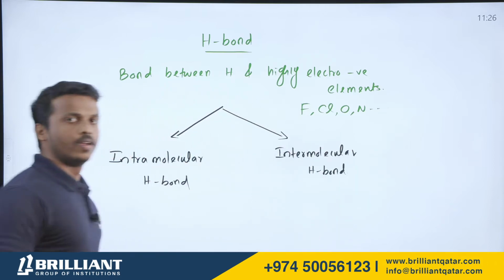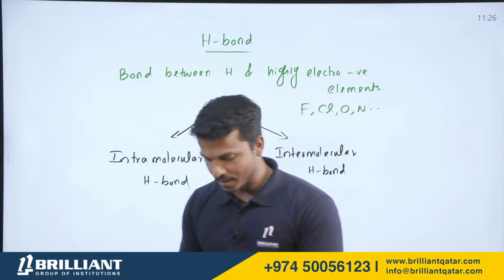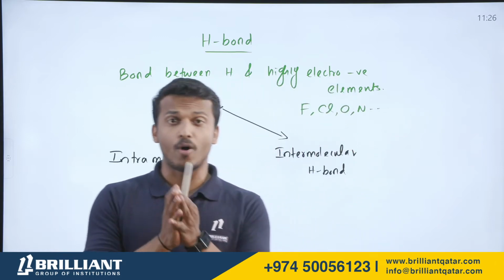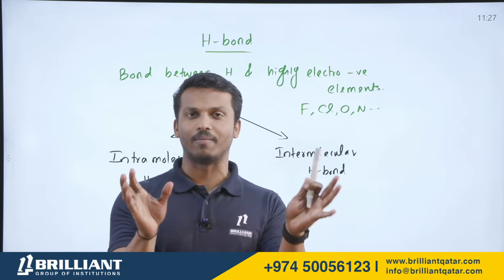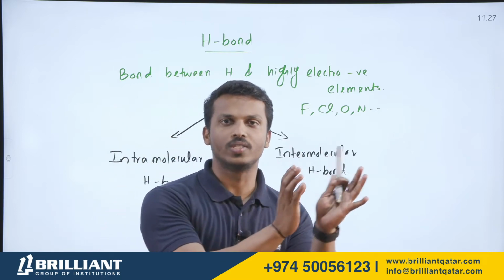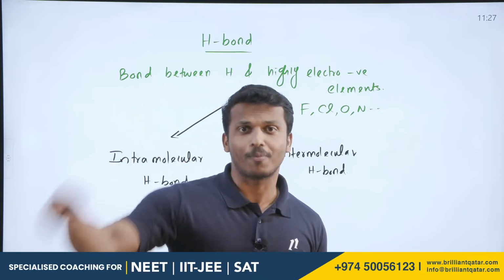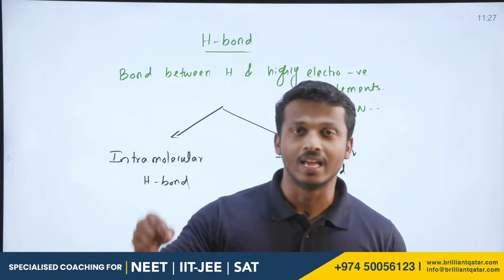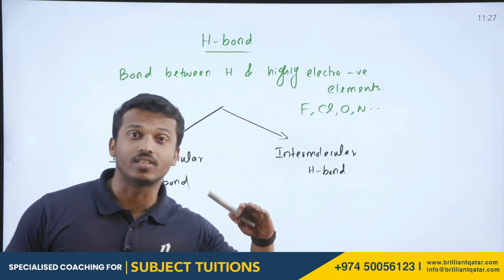All right, so once again, I'm repeating. Let's start the topic very clearly. What is meant by hydrogen bond? The bond between hydrogen and highly electronegative elements like fluorine, oxygen, nitrogen, etc. is called hydrogen bond. There are two types of hydrogen bonding. One is called intramolecular hydrogen bond. The second one is called intermolecular.